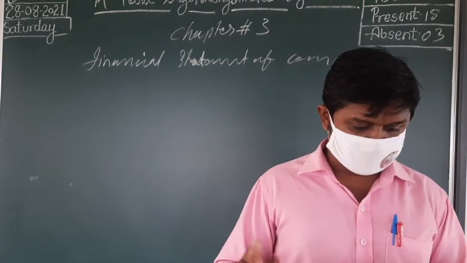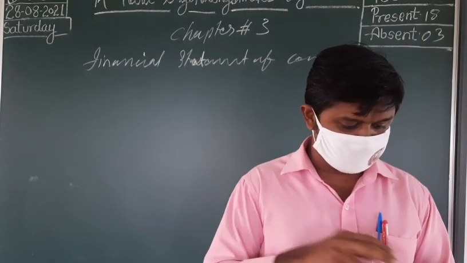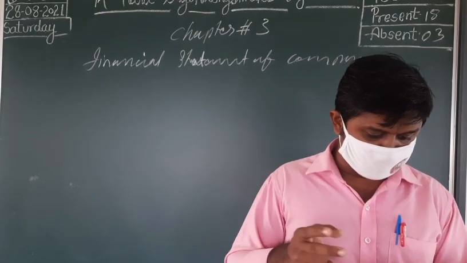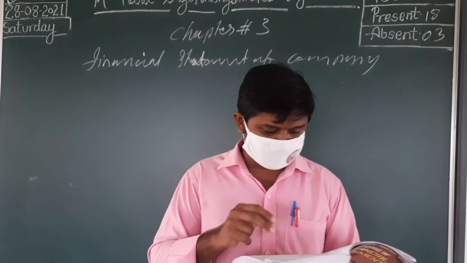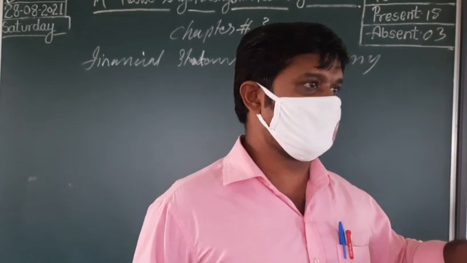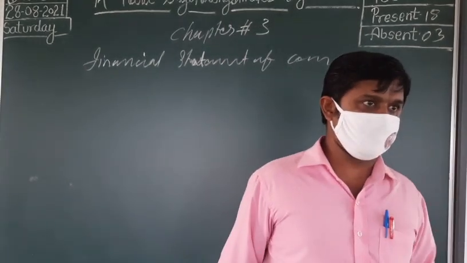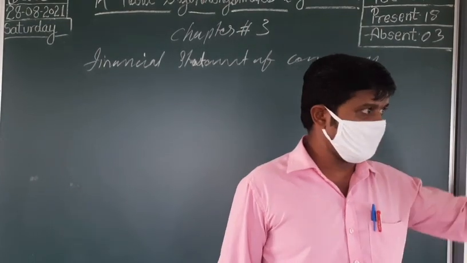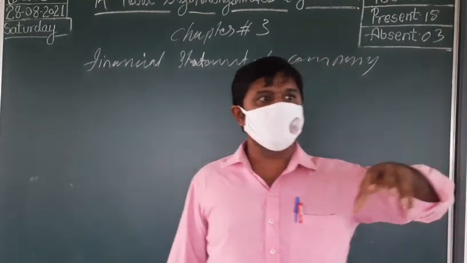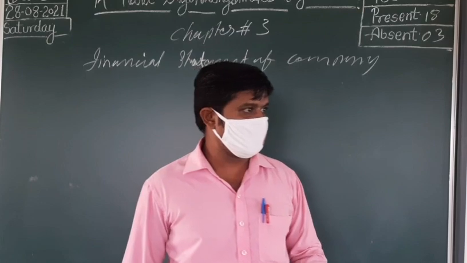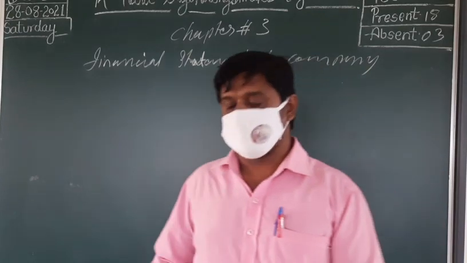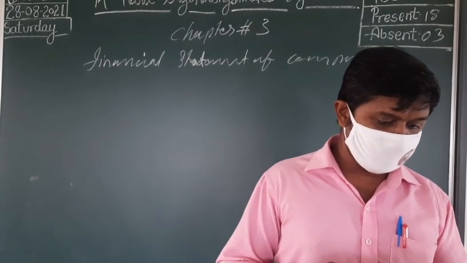Next is deferred tax asset. That also has no accounting treatment here. Long term loans and advances. These are of two types. Capital advances, that means sometimes an advance amount is paid for purchasing some plant or machinery. The advance payment is given to some other company or people to get that. Here we are not going to get back that money. Instead, we are going to get the asset, that plant or machine or equipment. So this comes under long term loans and advances.